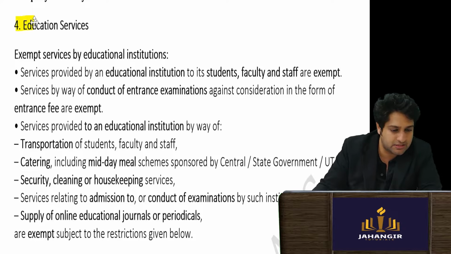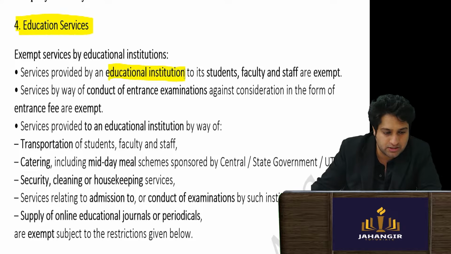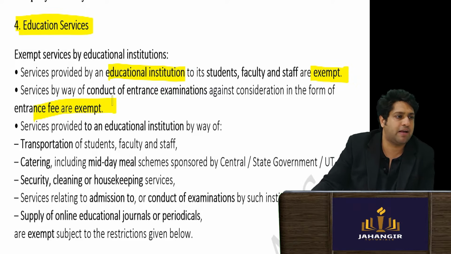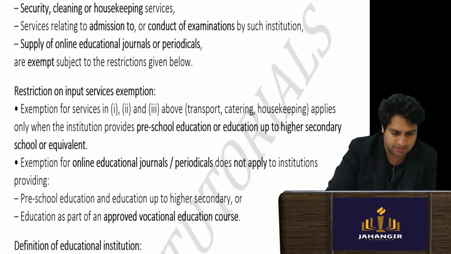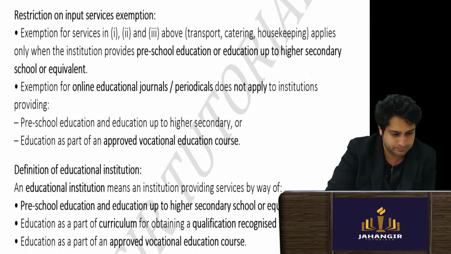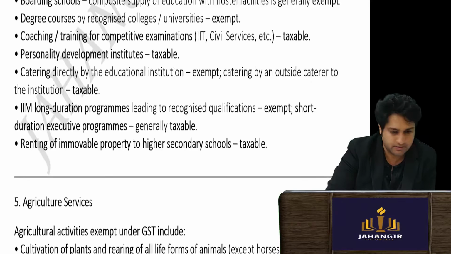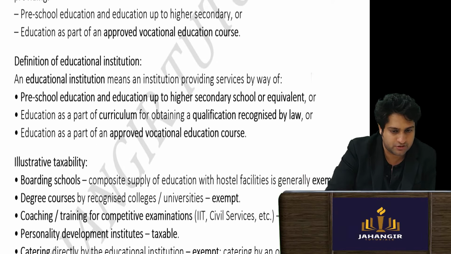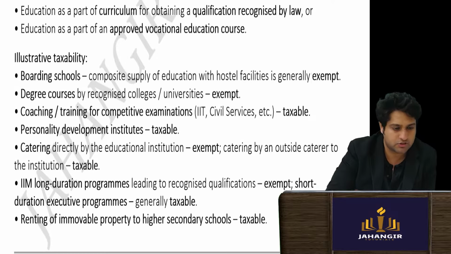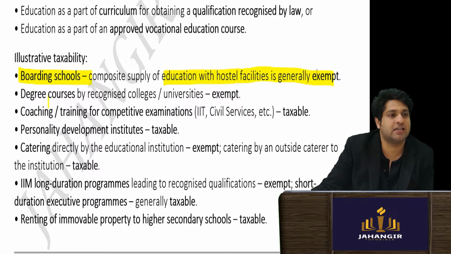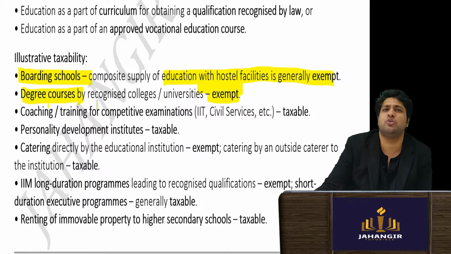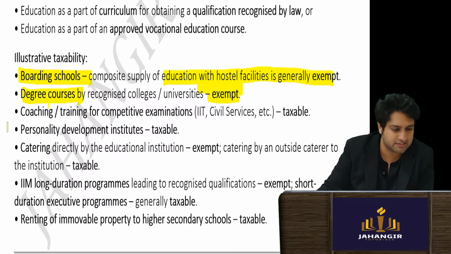Education, obviously, services provided by an educational institution are exempt, like your university, etc. For private organizations, GST is applicable. It should be authorized. A boarding school where they give you hostel facility is exempt. Your degree courses are exempt. A university where you have registered for CS, etc., will be exempt.